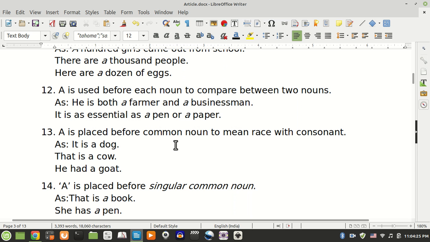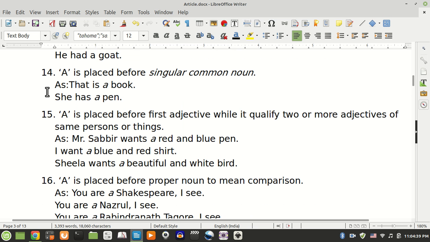A is placed before a common noun to mean race with consonant. It is a dog. That is a cow. He had a goat. Rule number 14. A is placed before a singular common noun, that is a book. She has a pen.